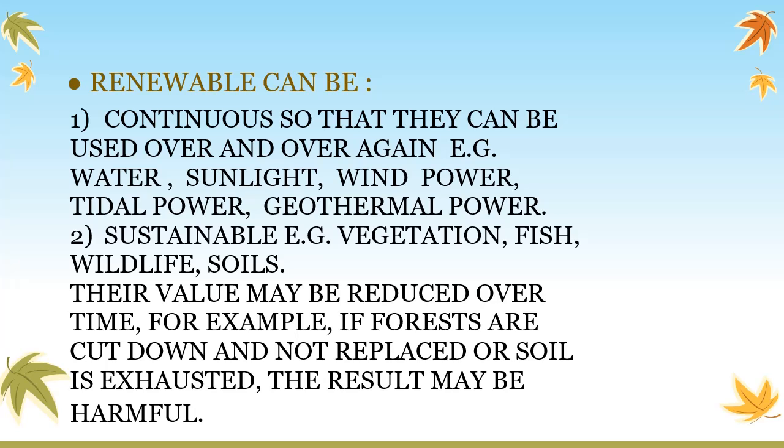Sustainable resources are vegetation. Before that we talked about continuous resources; now we are going to talk about sustainable resources. These are resources we have to take care of: vegetation, fish, wildlife, and soil. Their value may be reduced over time. For example, if forests are cut down and not replaced, or soil is exhausted, the result may be harmful.